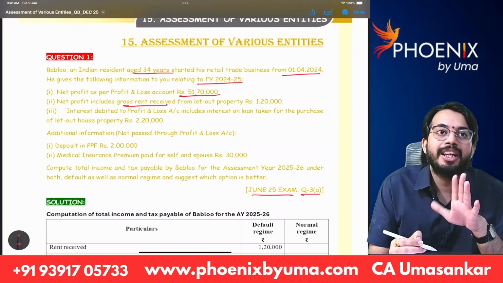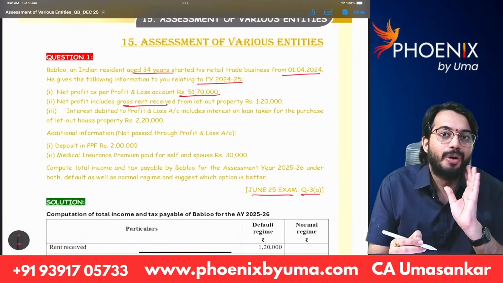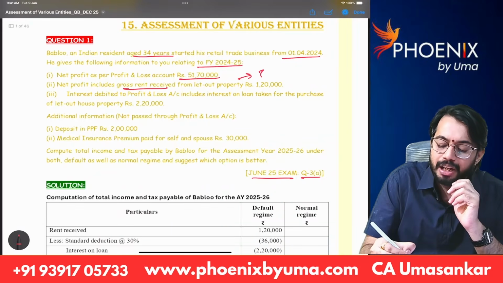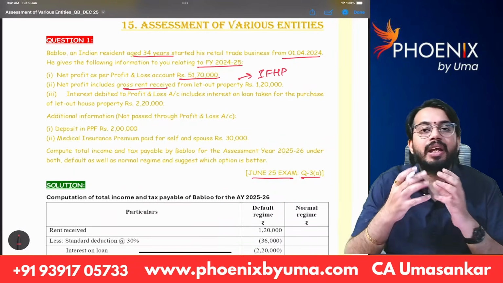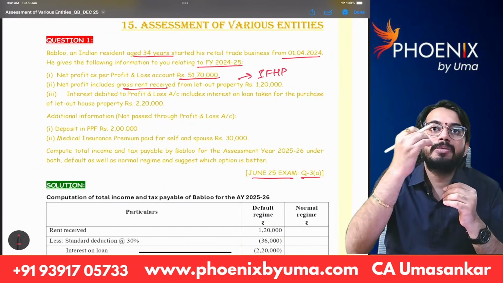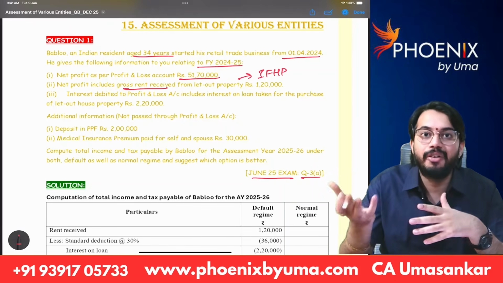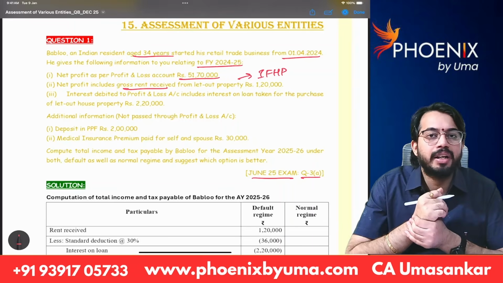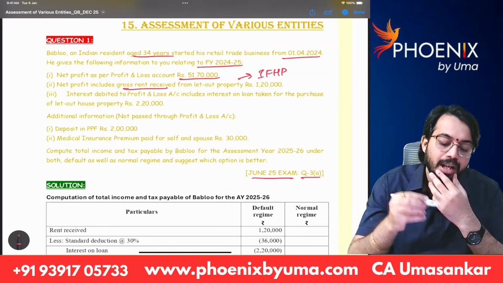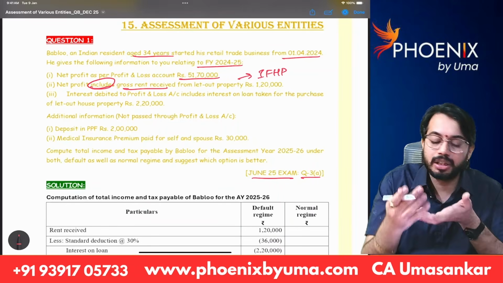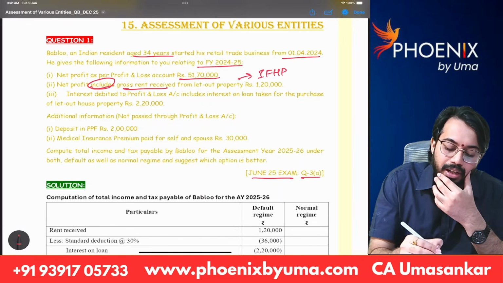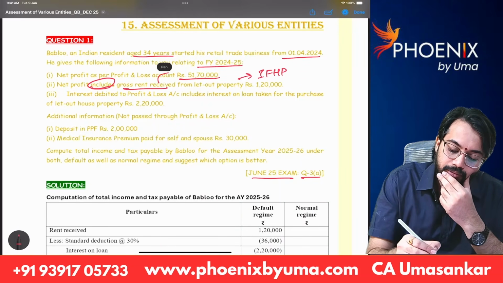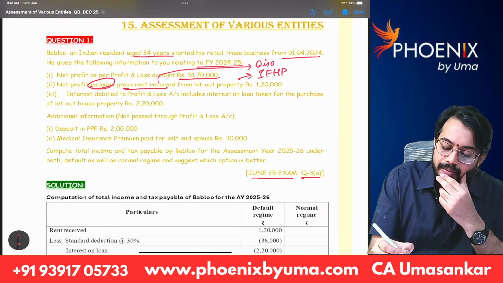See, rent received, is it taxable under PGBP? No. Rent received is taxable under the head income from house property. So what we need to do, whatever the income from house property is there, that is to be reduced, that is to be disallowed while calculating PGBP, and it should be separately taxable under the head income from house property. So as net profit includes gross rent received, we need to disallow it.